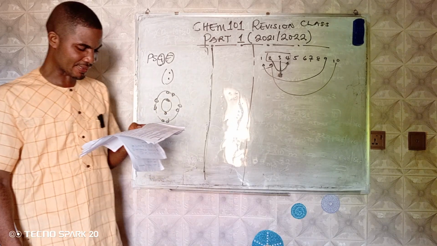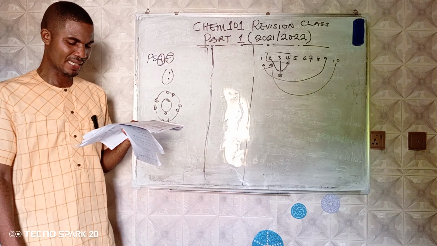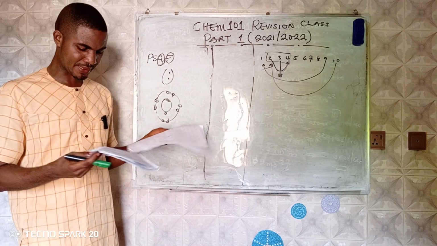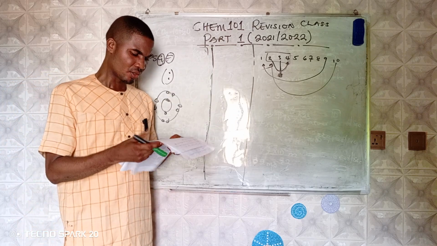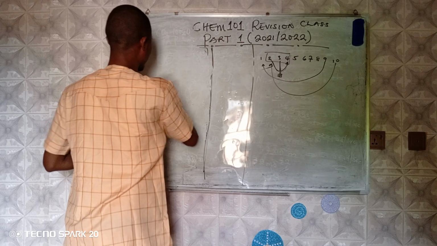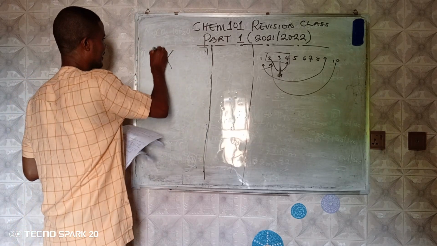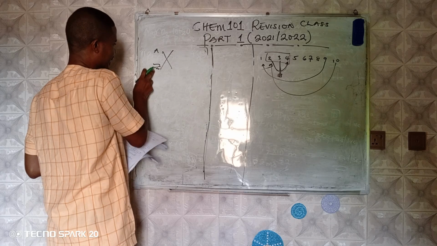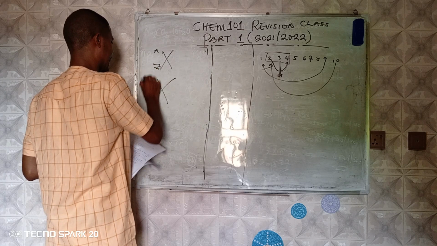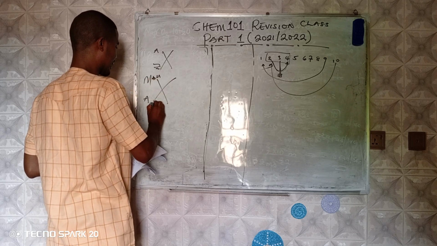Number 23, the atom with 10 protons and 12 neutrons has an atomic mass of what? Remember that in chemistry we write something like this. We have the atomic number, while this is the mass number. But I prefer to write it like this: this is my mass, and this is my atomic.